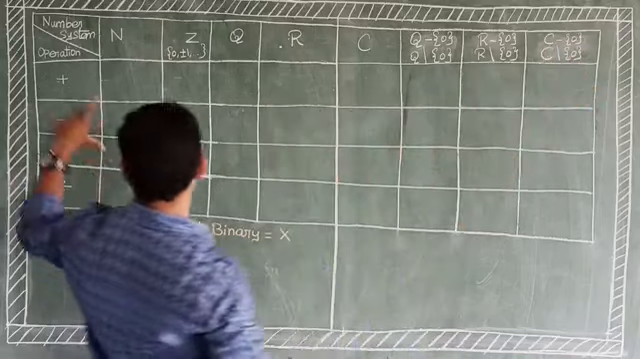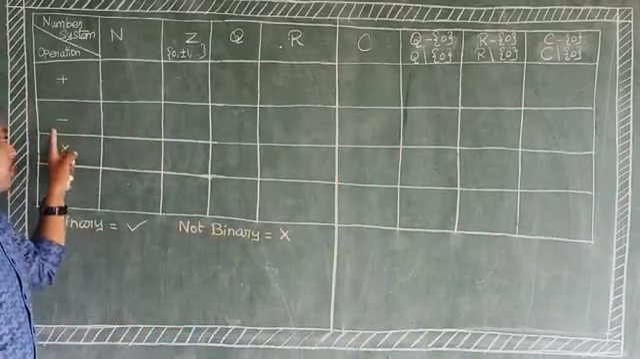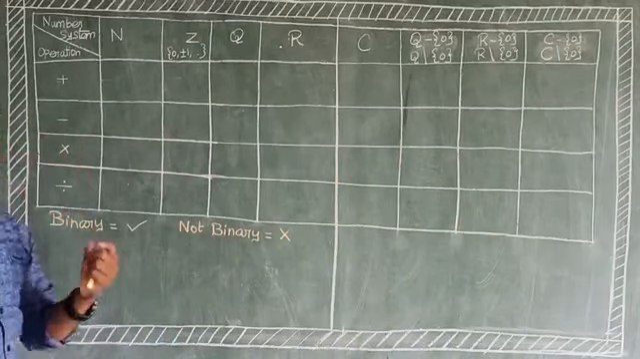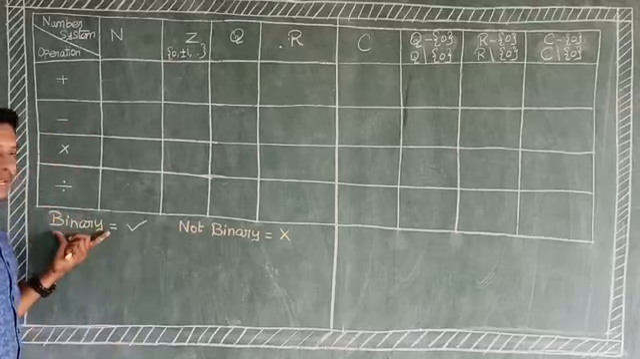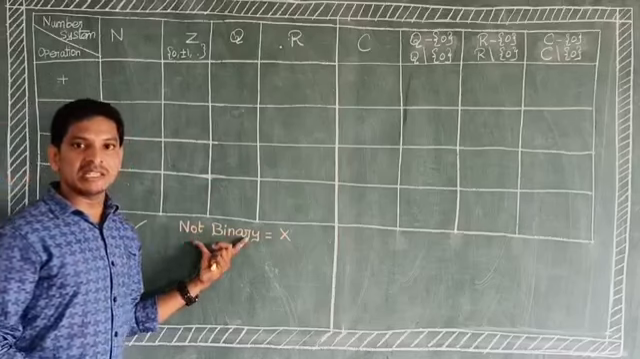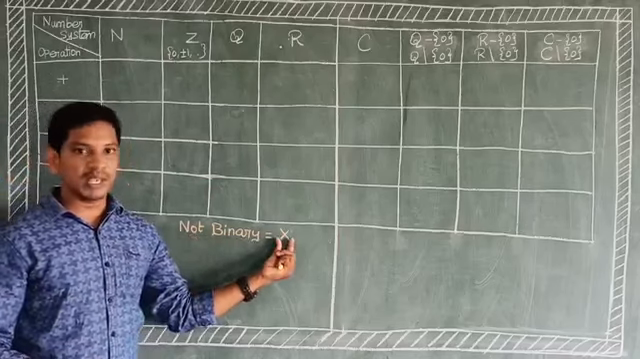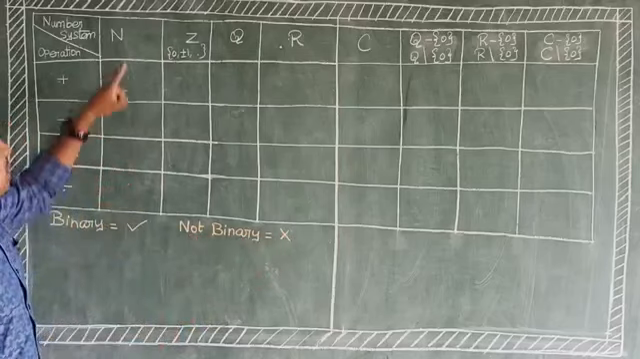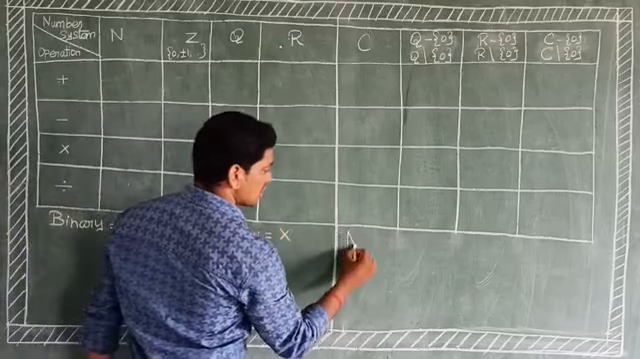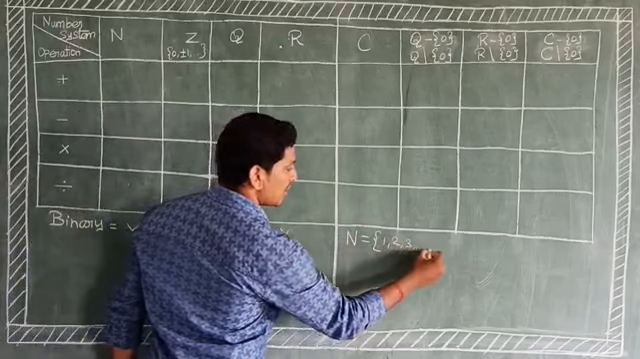Now, what are the operations? Addition, subtraction, multiplication and division. Here, if it satisfies the condition, it means binary, and we use this symbol. If it does not satisfy the relation, it means not binary. Listen, in the first one, capital N means natural numbers, which begin with 1, 2, 3, and so on.